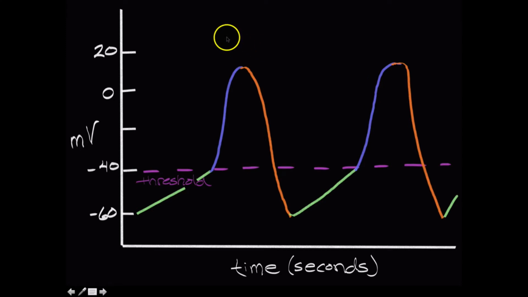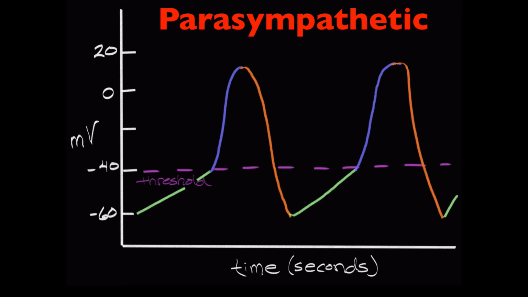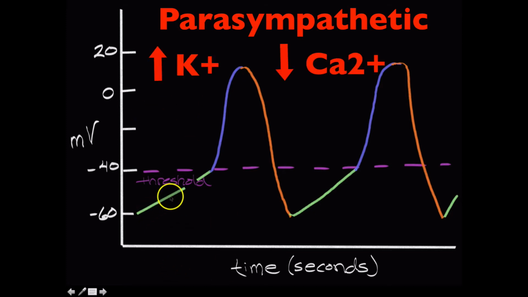So keep in mind, I've suggested that these myocardial autorhythmic cells are going to depolarize and repolarize roughly 80 times per minute. Resting heart rate, depending on an individual, is certainly highly variable, but let's just suggest it's 60 beats per minute, which would correlate to the amount of times that the MAC is firing. And that diminished heart rate is the result of parasympathetic activity, which is going to increase the permeability of potassium and decrease the permeability of calcium, specifically in the area of the resting membrane potential.